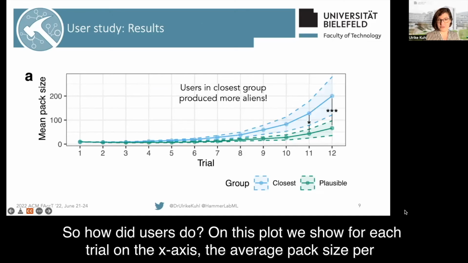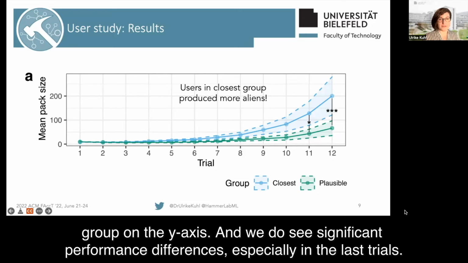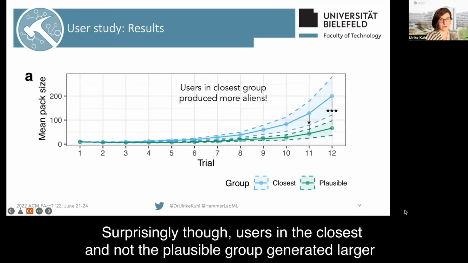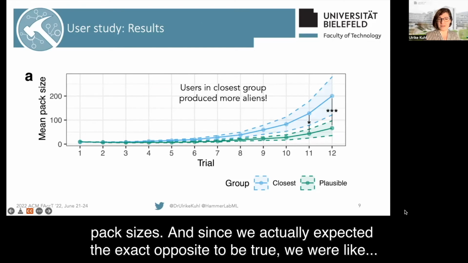So how did users do? On this plot, we show for each trial on the x-axis the average pack size per group on the y-axis. And we do see significant performance differences, especially in the last trials. Surprisingly, though, users in the closest and not the plausible group generated larger pack sizes. And since we actually expected the exact opposite to be true, we were like,